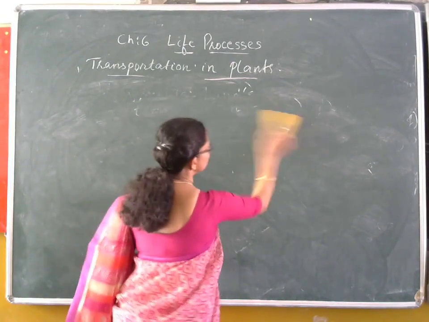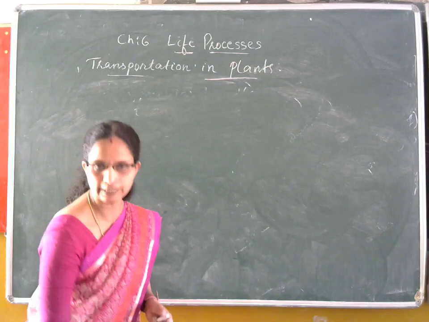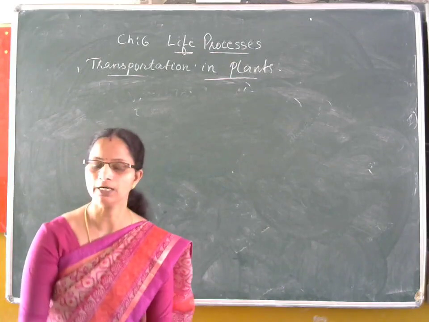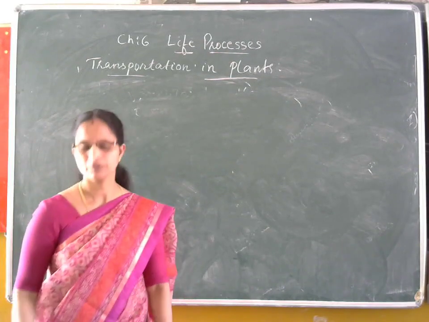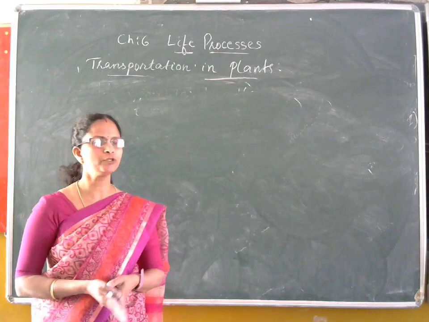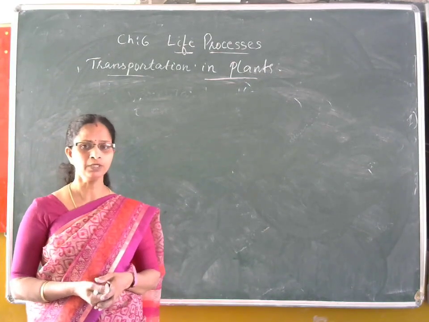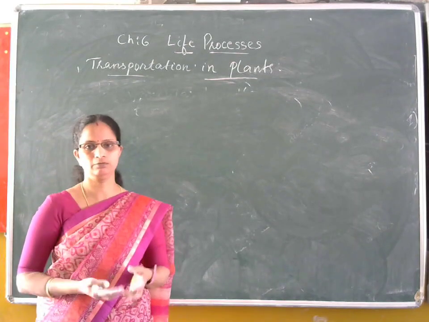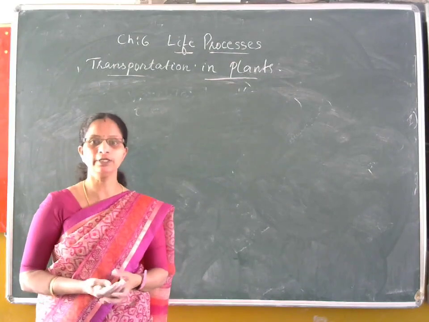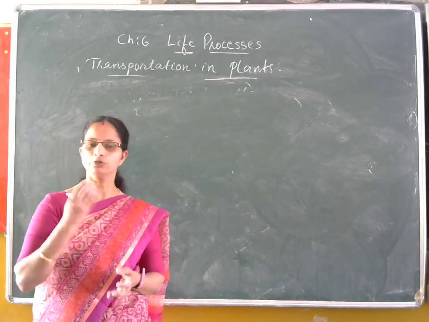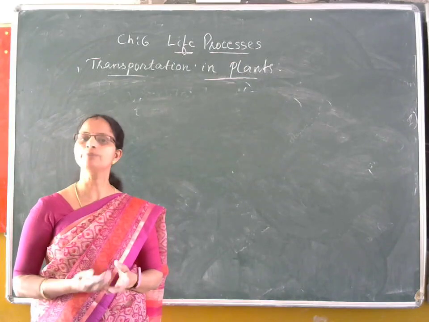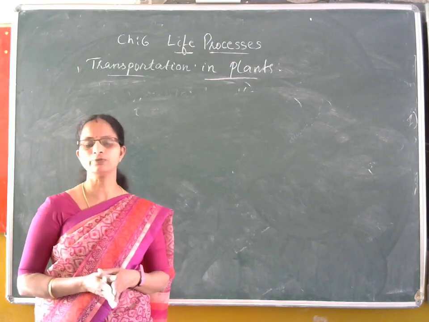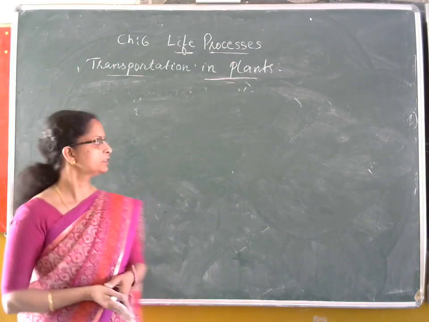So, photosynthesis takes place in the leaves and the food is prepared. Now again, this prepared food is not used by the leaves only. It is used by different parts of the plant, and it should be stored in the root. Sometimes the stored food from the root should reach the buds during the spring season for blooming of the flowers. They need energy, so the stored food from the root should reach the flowers. And at the various parts of the plant, they need energy. So the food prepared in the leaf is to be transported to various parts of the plant.